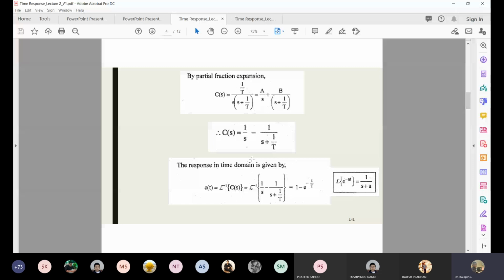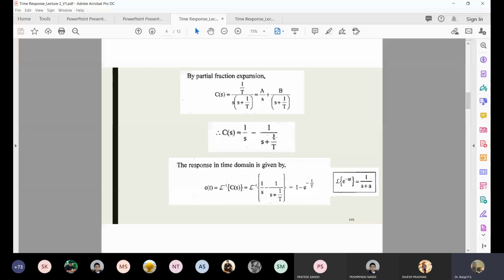Now by coming to slide number 141, what I am doing is a partial fraction. How to do partial fraction? You need to know mathematically. That is independent, that is outside the scope of this syllabus. So I am doing the partial fraction, and when I do it, I am getting C of s equal to 1 by s minus 1 by s plus 1 by T.